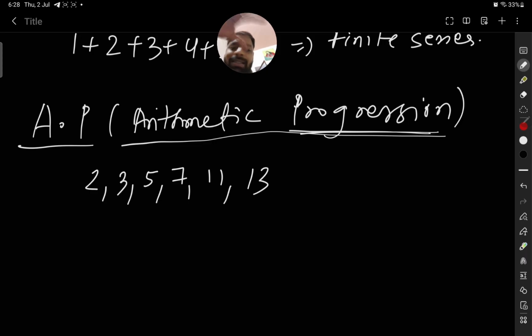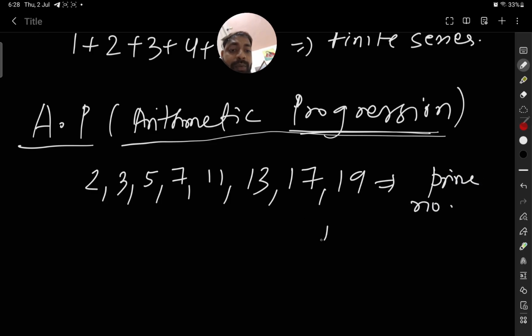Seeing these terms, we can say the next term would be 17, then 19, because these are prime numbers. So prime numbers form a sequence, but not a progression, because the nth term cannot be written in a formula.